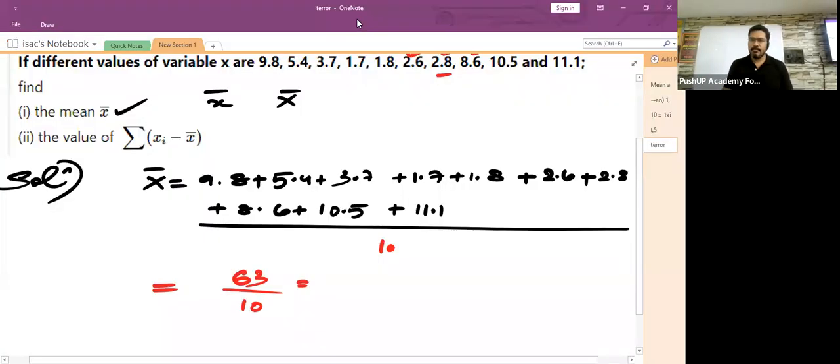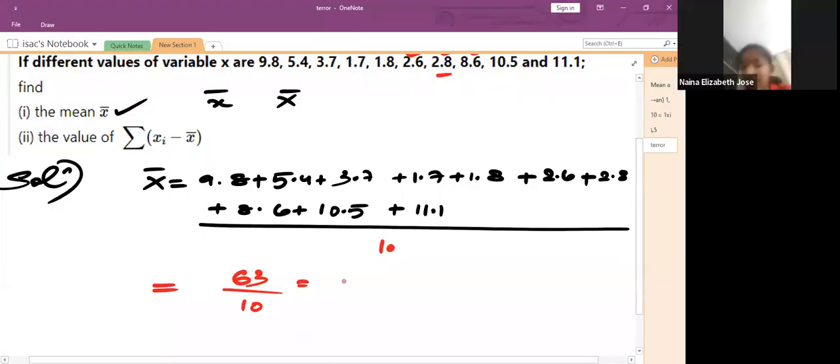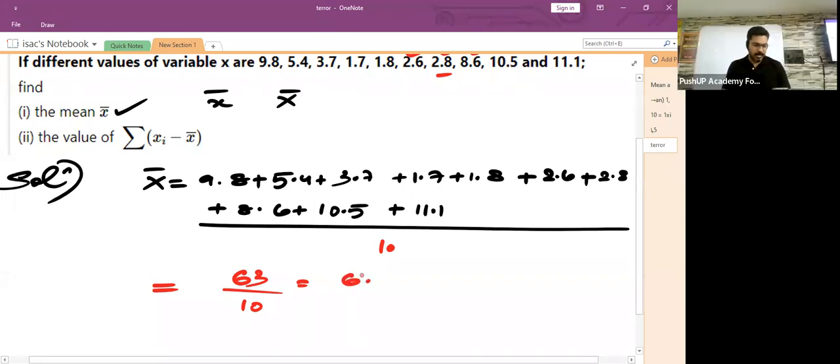Did you all get the same? Sir, I got something different, sir, but I need to check it again. Maybe it's wrong. I'll just do it on my calculator just to confirm it. Animesh is saying 63. Okay, so what are the numbers here? 9.8 plus 5.4 plus 3.7 plus 1.7 plus 1.8 plus 2.6.